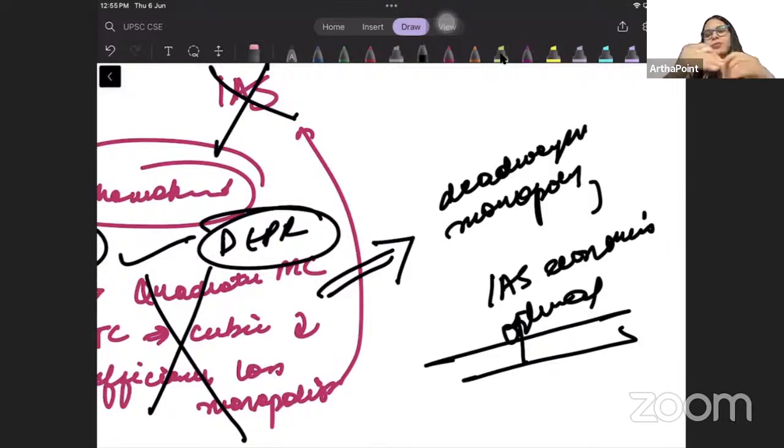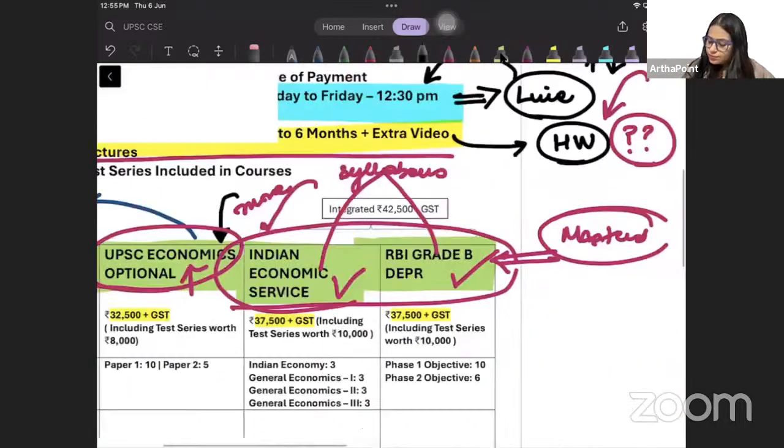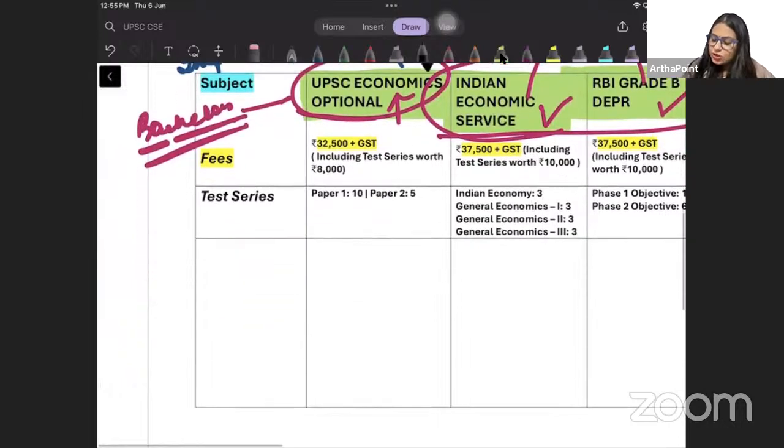और accordingly ही ये पूरा का पूरा syllabus मैंने आपके लिए डिजाइन किया है। Now when I talk about the test series, beta, many institutes don't go ahead and give you test series as part of the course. I didn't want to do that. मेरे को अगर आप सिलेबस मेरे साथ कर रहे हो तो आपको मेरे साथ टेस्ट सीरीज भी प्रैक्टिस करनी पड़ेगी।